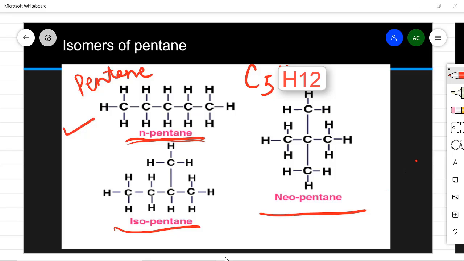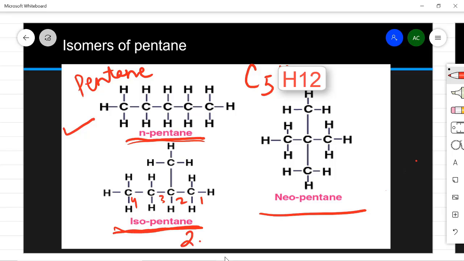Then comes the second one, in which 1 carbon has gone out of the chain, and the common name is isopentane, and the IUPAC name will be as follows. That is 1, 2, 3, 4. On the second carbon a methyl group is there.